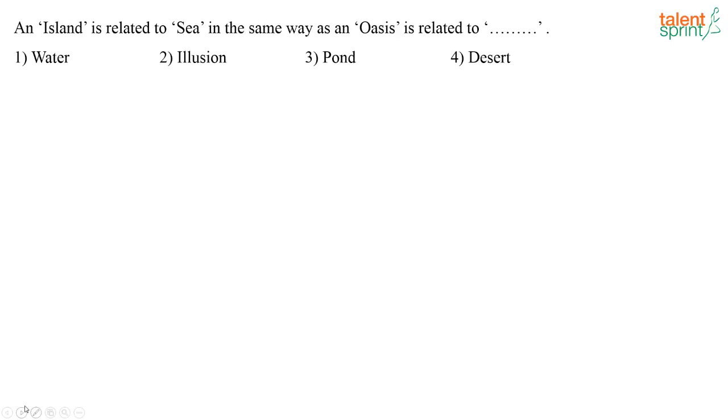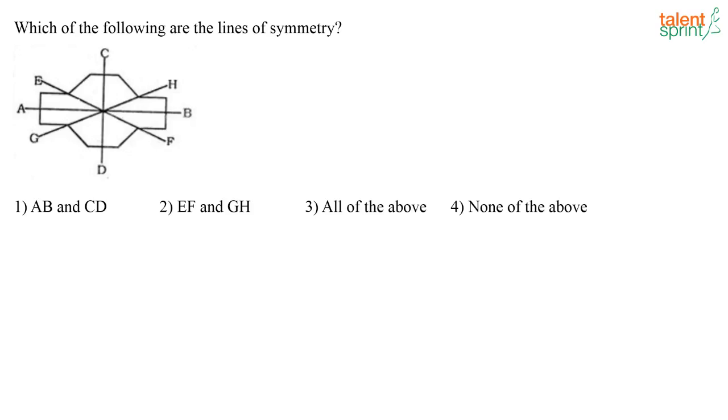An island is related to sea in the same way as oasis is related to dash. What is the answer? Desert. Yes. So what is oasis? Basically oasis represents a fertile spot in the desert where water is found. Correct. So island is to sea as oasis is to desert. Next.